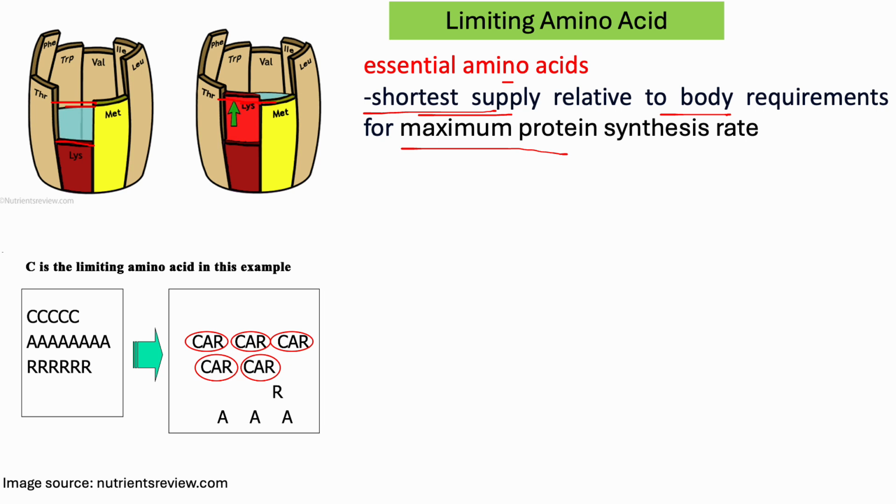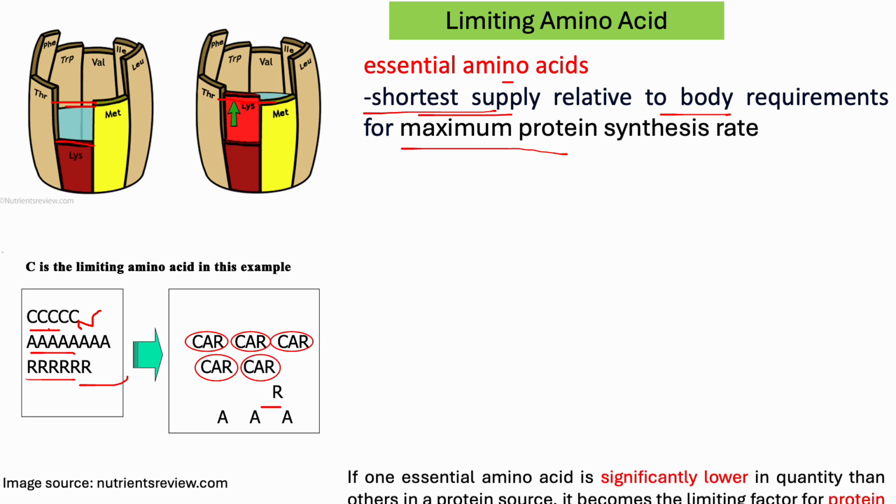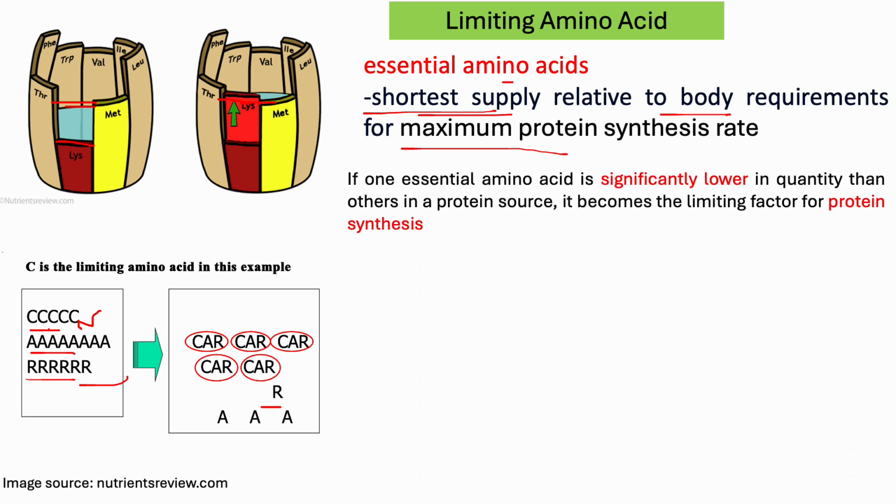Again, in another picture, we have to make CAR, with this C, A, and R. Here there are 5 C, 7 A, and 6 R. So let's make CAR. We can make 5 CAR. Why? Because we have only 5 C. And again we can't make more because R is only 1. That means first limiting is C and second limiting is R. So if one essential amino acid is significantly lower in quantity than others in a protein source, it becomes the limiting factor for protein synthesis.